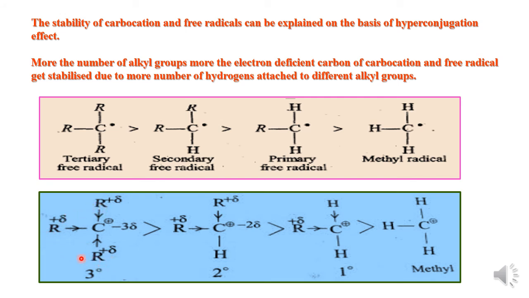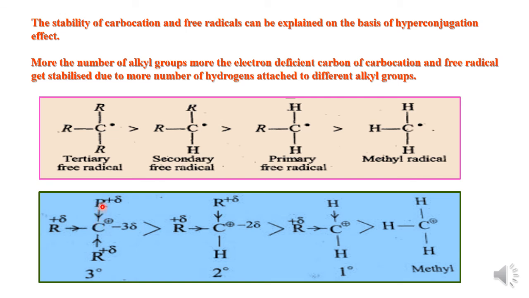So three alkyl groups means here the number of CH bonds is more, and therefore this positive charge on the carbon can be easily stabilized by the hyperconjugation effect, because the sigma bonded electron of the CH bond can be easily released to stabilize this positively charged carbon. So here this arrow indicates the electron releasing nature of the alkyl group.